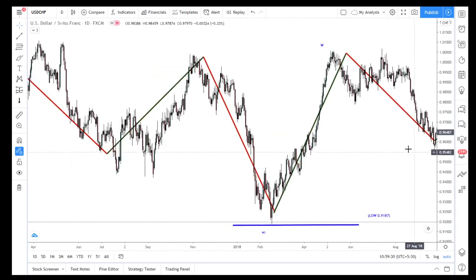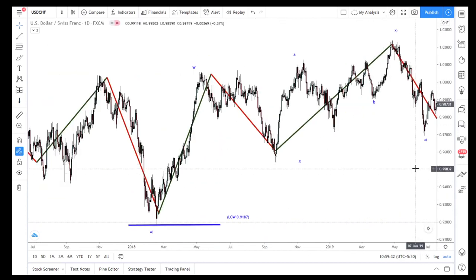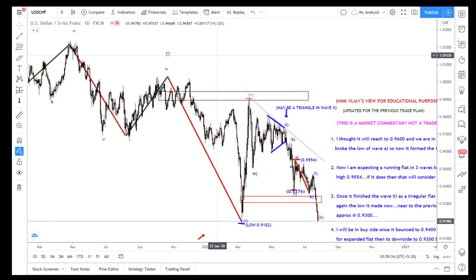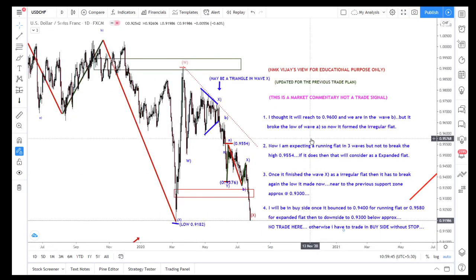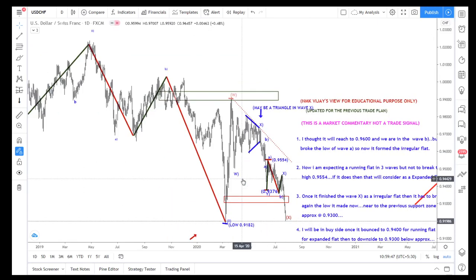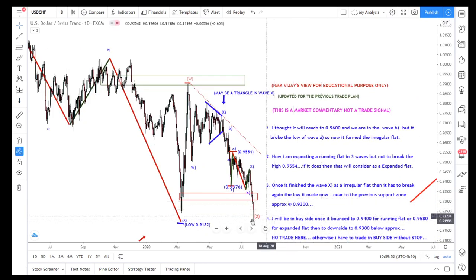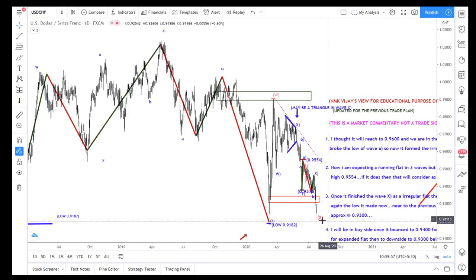So let's see, I'm thinking it has to reach 1 from here, which is around 800 pips. This kind of aggressive move has to happen here. Now it is getting ready, but if it breaks this, that is a question mark for me. Again it may be a running flat, and if it breaks this low, there are a lot of possibilities, again one more low is there.